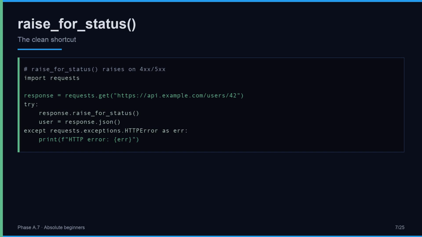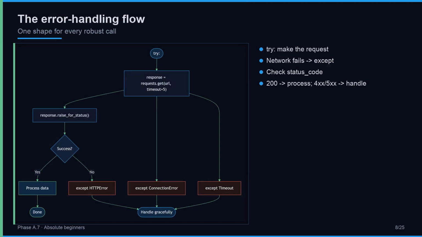If you do not want to write the if statement every time, requests gives you a shortcut: response.raise_for_status(). This method does nothing when the status is a success. But for 400 and above, it raises an HTTP error exception. Wrap the call in try and except to catch it. This is cleaner than checking status codes manually when you only care about success or failure. The clean shortcut.